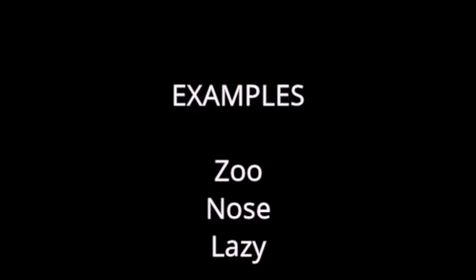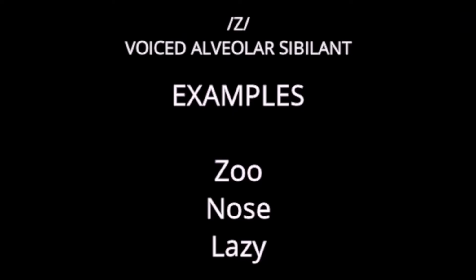This is the Z sound. To make this sound, you have to clench your teeth together like this. Then put your tongue behind them, and the air is going to come out through a little channel when you voice out, and this will sound like this. Z. Sue, nose, and lazy.